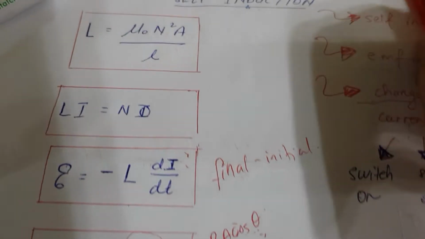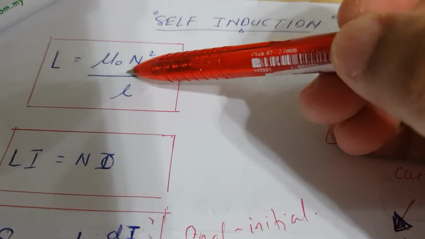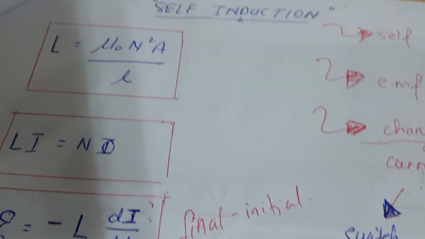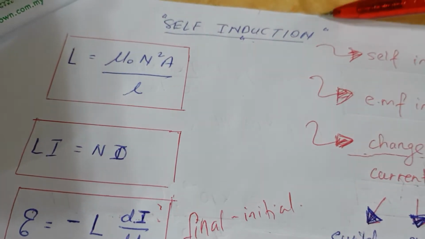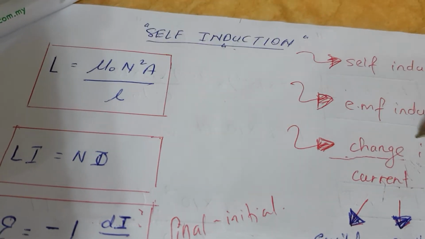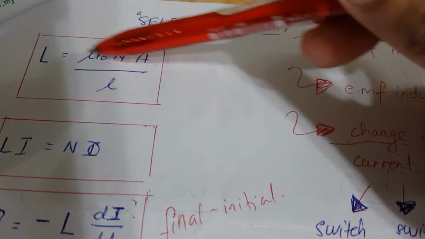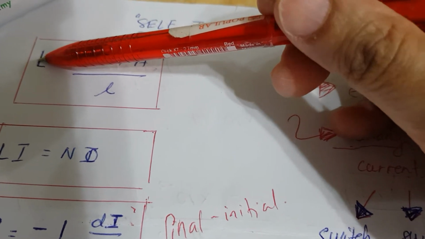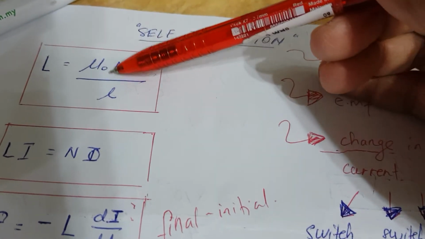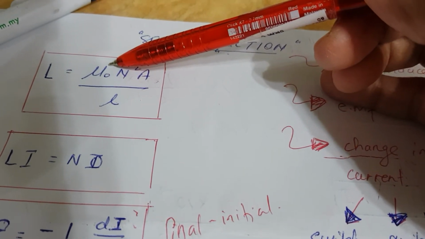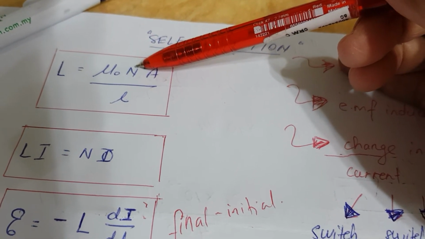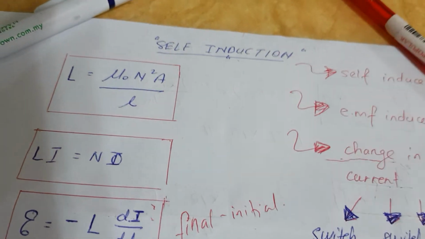Now look here first. L equals mu naught N squared A over l. What is L? L is self-inductance. Self-induction is a phenomenon of producing induced EMF in that same coil when there's change in current. L is the constant here, self-inductance. The unit is Henry. Over here, mu naught, the value is 4 pi times 10 to the power of negative 7. N is number of turns. Okay, we have a coil, right? This is a coil.